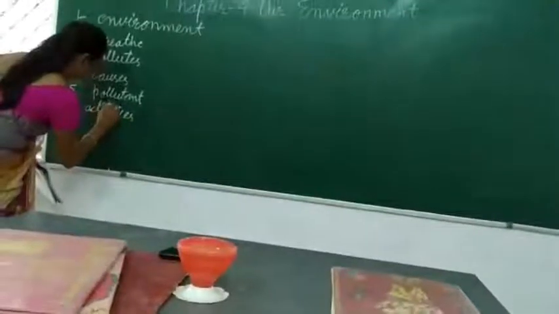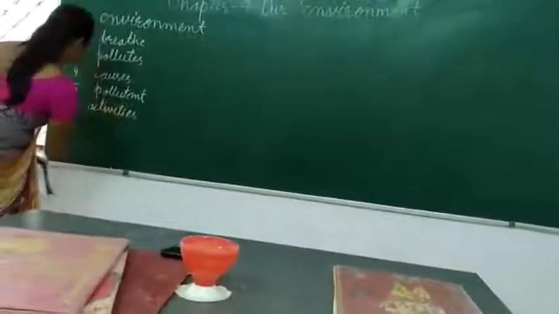Number 6, activities. ACTIVITIES. Number 7, chimney.